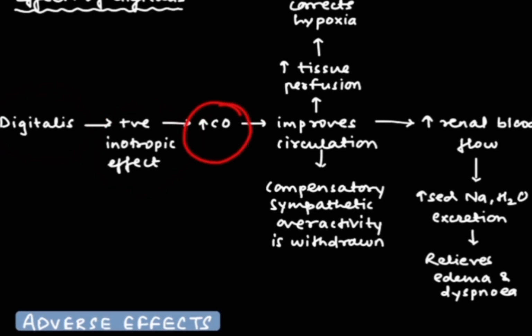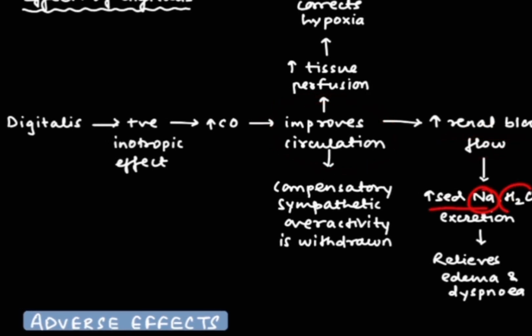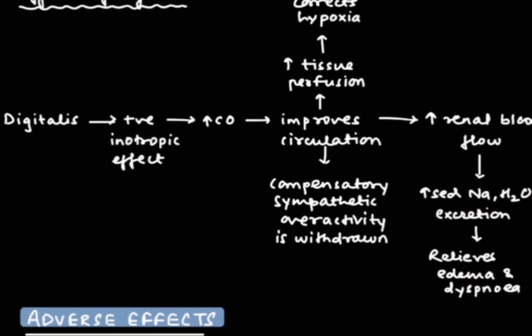Now as the cardiac output gets increased, the circulation also improves. And due to improved circulation, there is increased renal blood flow, which ultimately leads to increased sodium and water excretion, and finally edema and dyspnea get relieved. So these were some cardiac and extracardiac actions of the digitalis.